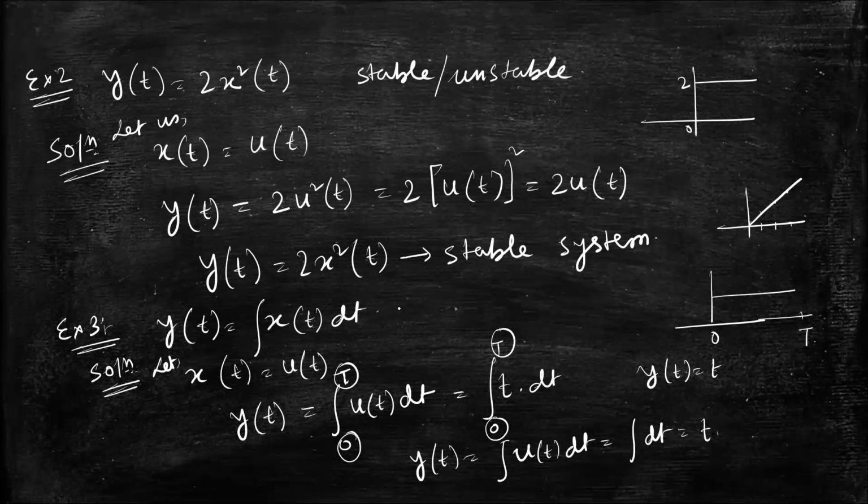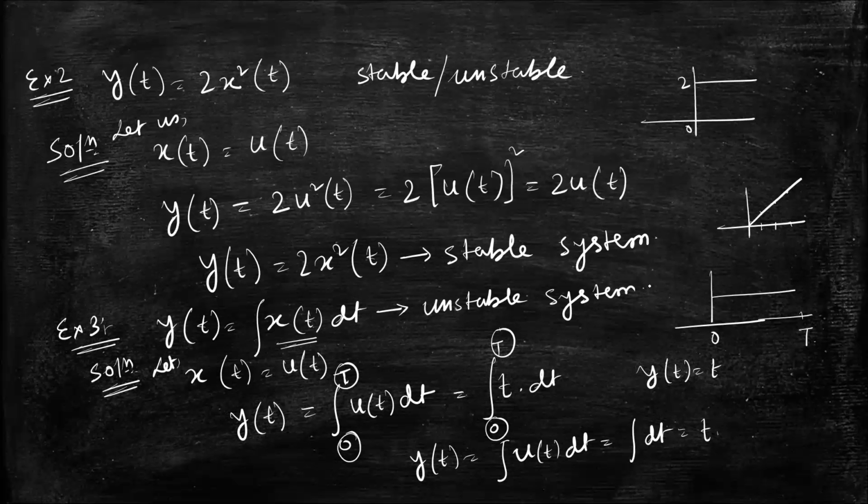So I can say since x of t is bounded because x of t equal to u of t, bounded input is giving unbounded output. So I can say this system is an unstable system. Okay. Now this is how you can check whether the system is stable or unstable.